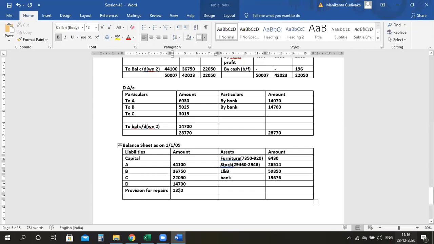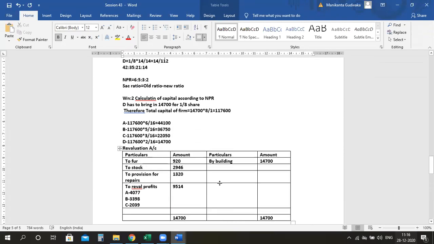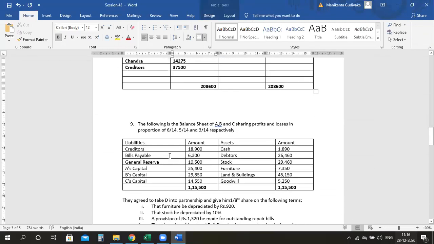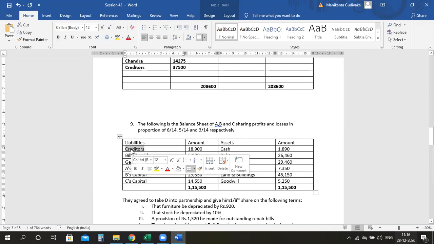Ma'am, asset side is 1,12,000. One minute. Did we take all the assets? Just let me check. Here, okay, we have to take creditors and bills payable also, not to forget. Here, did we take everything? Okay, goodwill is there. So goodwill and even debtors value. Goodwill is how much? 5250.